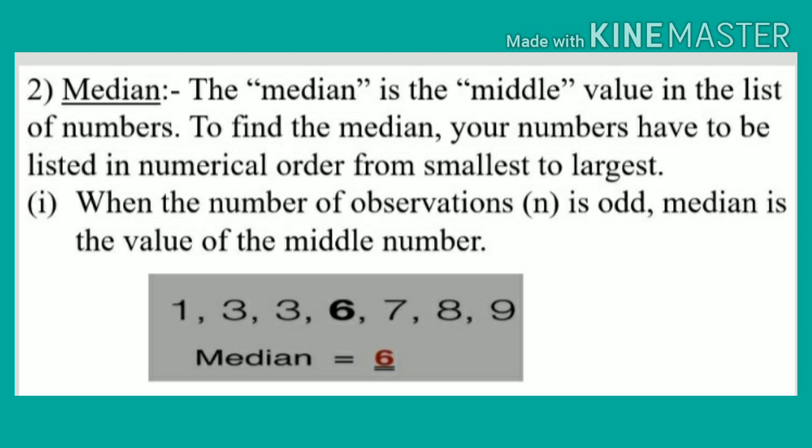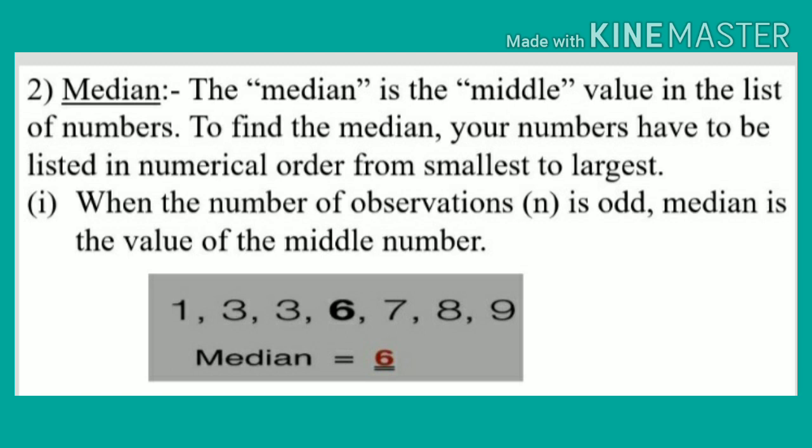Okay, children? After arranging, we have to see when the number of observations is odd. If the number of observations is odd, then the median is the value of the middle number.